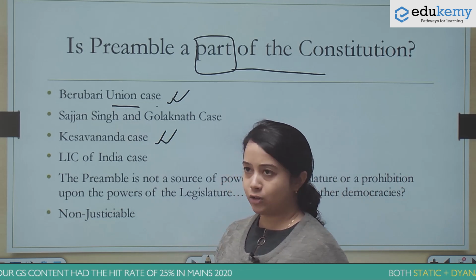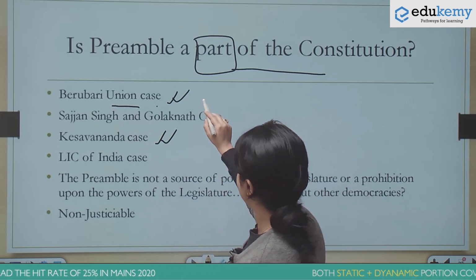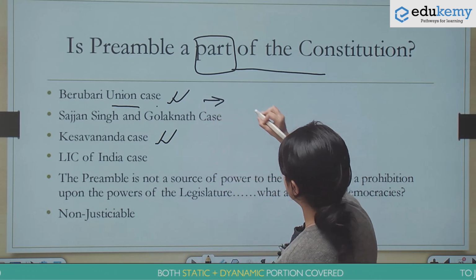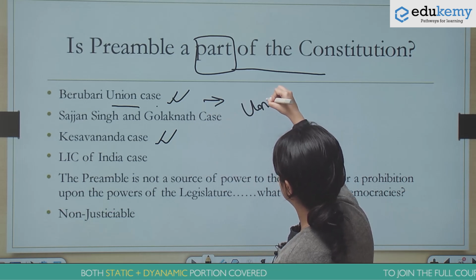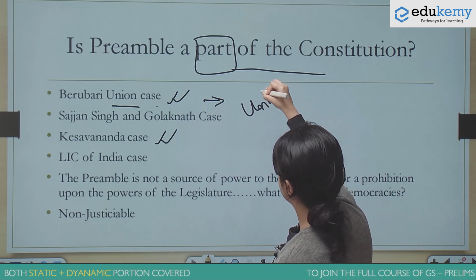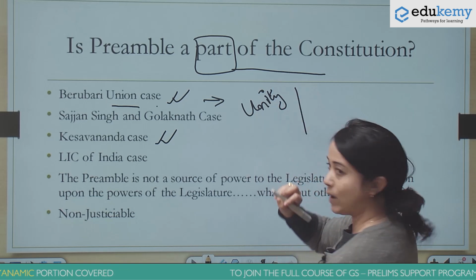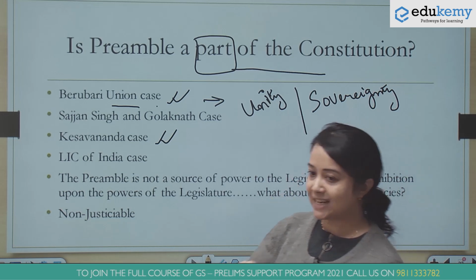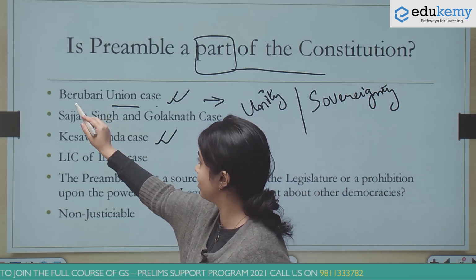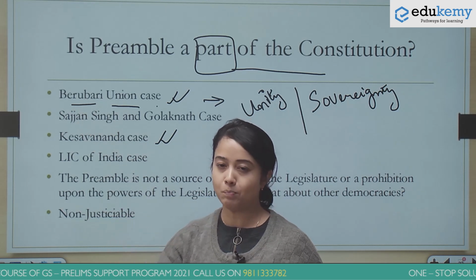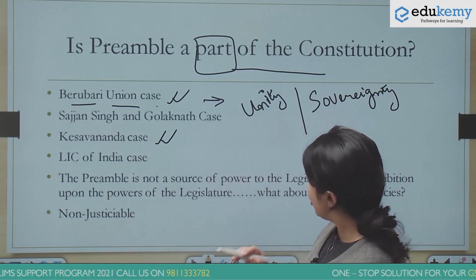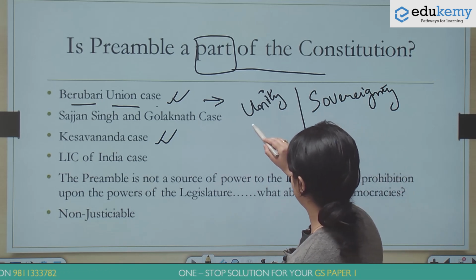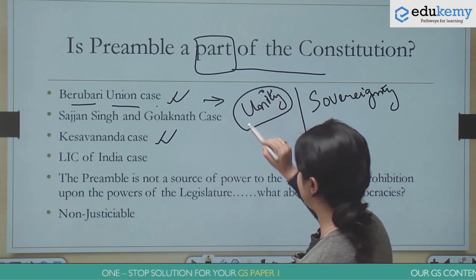There was not a controversy, but a kind of opposite interpretation of two words of the preamble. If you see, one word of the preamble is unity, and we also have another word, that is sovereignty. What happened was the government was ceding a part of what was known as the Berubari Union to Pakistan. So those who opposed the move of the government said that, well, our preamble mentions the word unity.